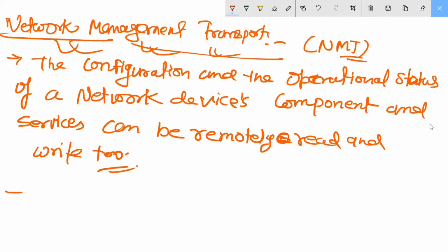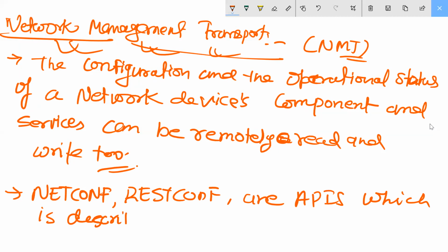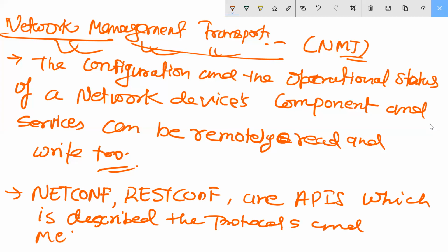Here we will use NETCONF and RESTCONF, which are APIs that describe the protocol and methods for transport of network management data.